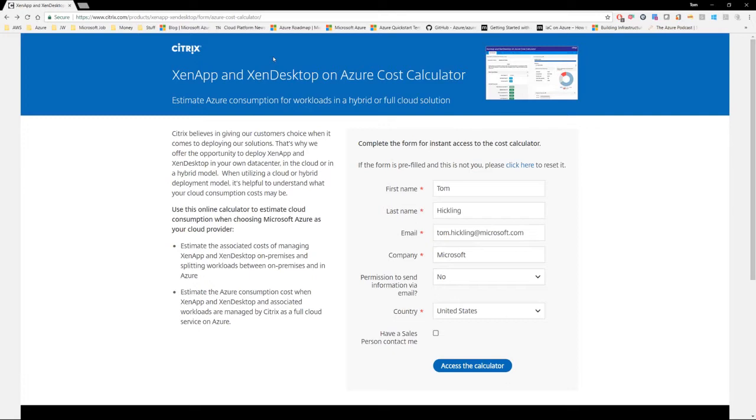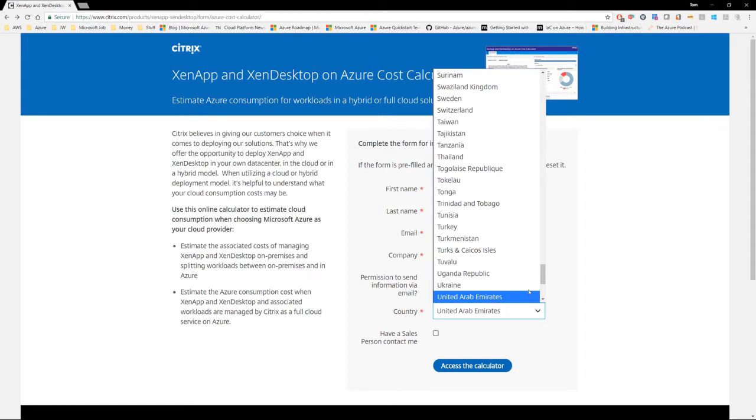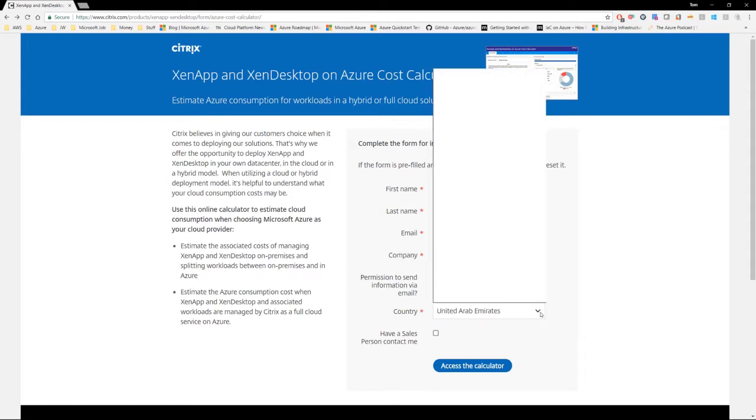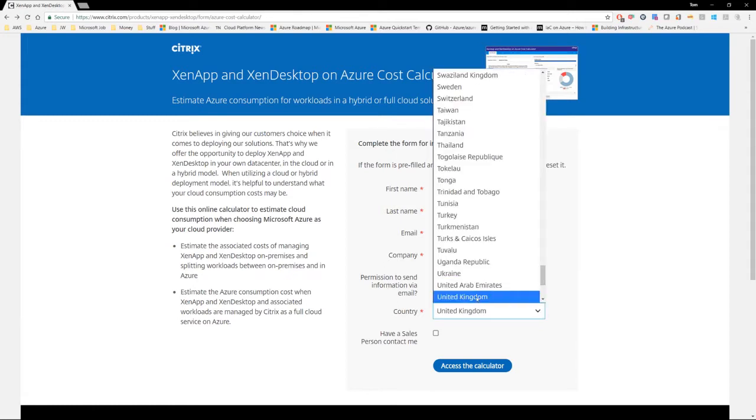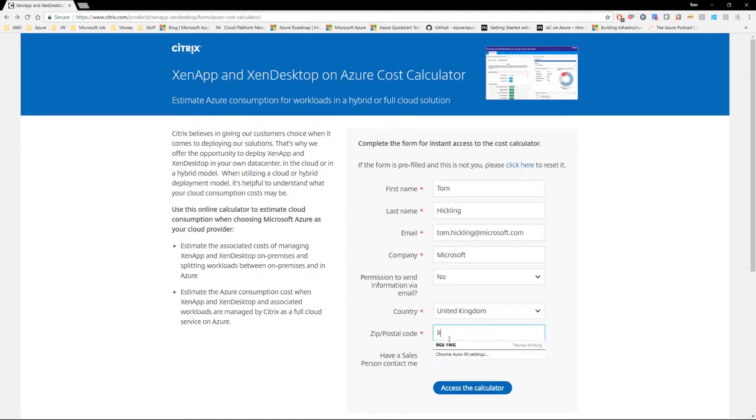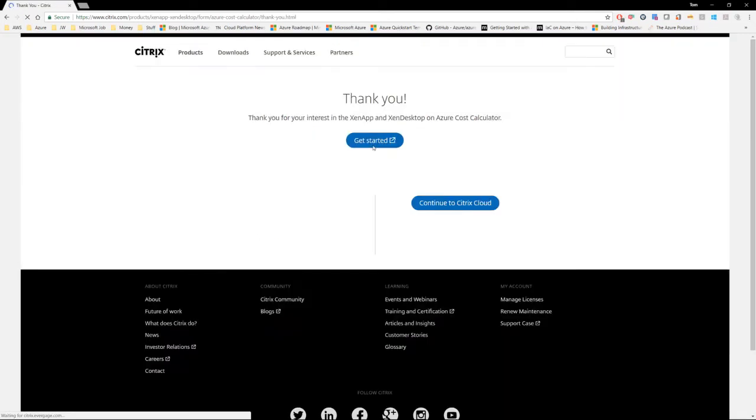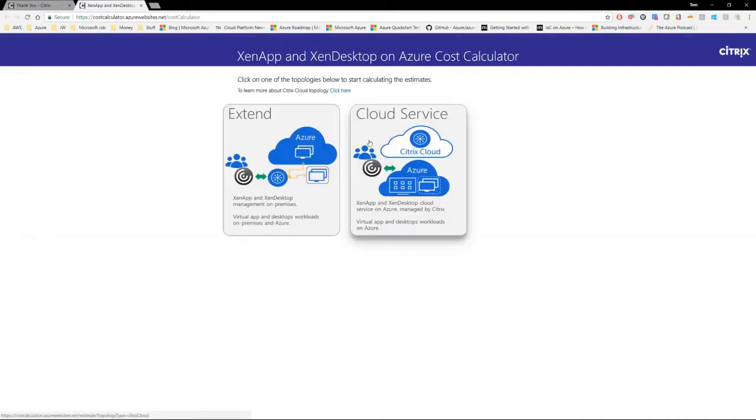So let's get started. The first thing to do is to go to this URL that you see up here, and once there, enter in your details. I'm going to change this to United Kingdom, select my postcode and click on access the calculator. Once that's done, I just click on Get Started, and this then will bring us up with our first option.